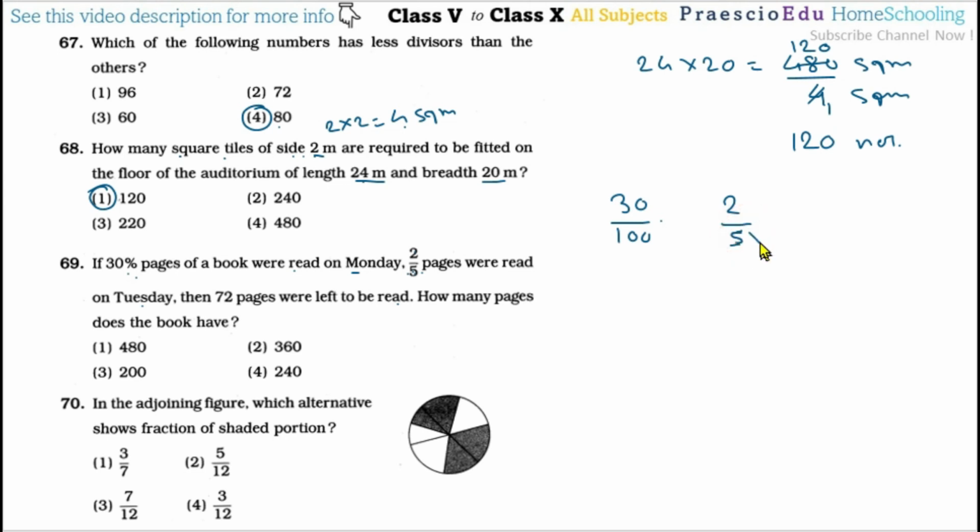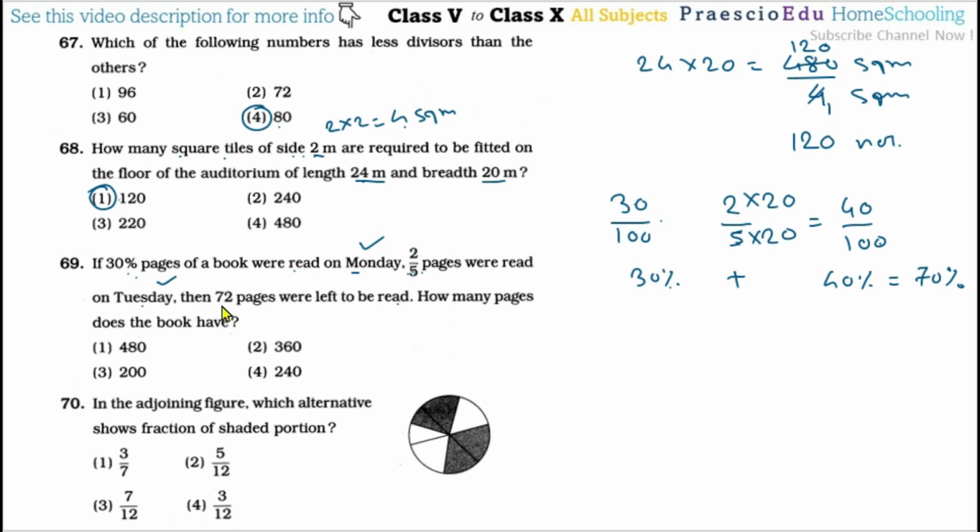To make it 100 we multiply by 20, and the same 20 we multiply the numerator by, so that is 40 by 100. Now 30 by 100 and 40 by 100 mean 30% and 40%. So 30% was read on Monday and 40% on Tuesday. The addition of these two is 70%.